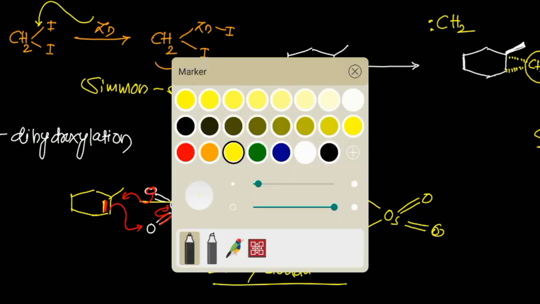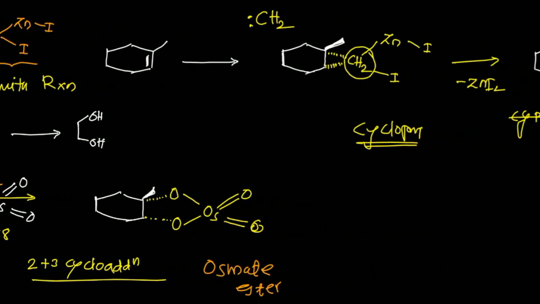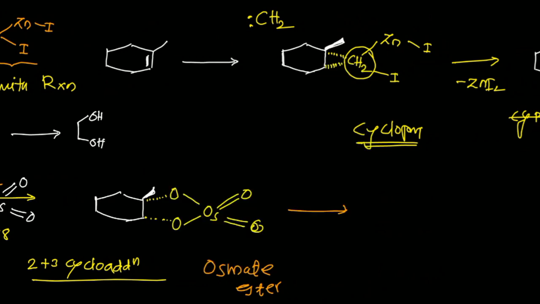What is that 2 plus 3 cycloaddition reaction now? You can check here with the help of this. This is 1 and this is 2, suppose this is a 2 center system. This is 1, this is 2 and this is 3. So it is a 2 plus 3 cycloaddition reaction, and in that you will get the intermediate called an osmate ester. If you use KMnO4 as a reagent, you will get the manganate ester, the same mechanism will be there. And to break that osmate ester, we are using sodium bisulfite or potassium hexacyanoferrate particularly can be used. In that reaction, hydrolysis will be done and you will get the product as a diol. What will the product be now?